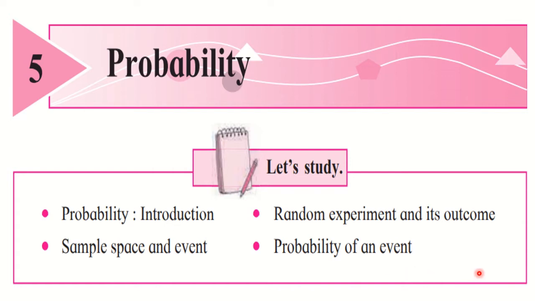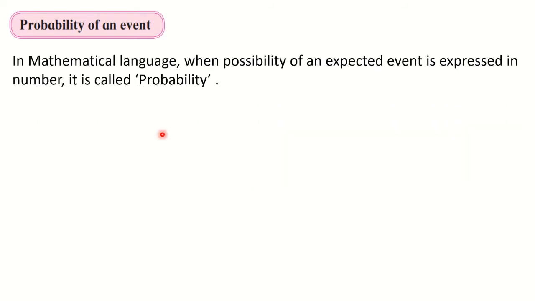The meaning of the word probability, that is possibility, you know, but in mathematics what is the meaning of probability? Let us see that. Here we are going to see probability of an event. Its definition is that when we express this possibility as a number, it is called probability. In mathematical language, when the possibility of an expected event is expressed in a number, it is called probability.